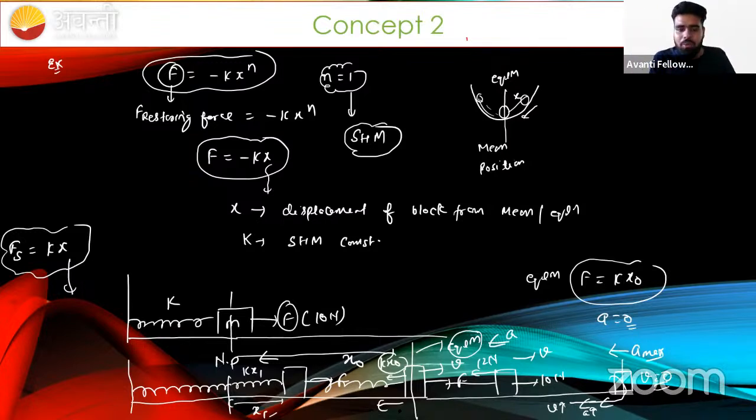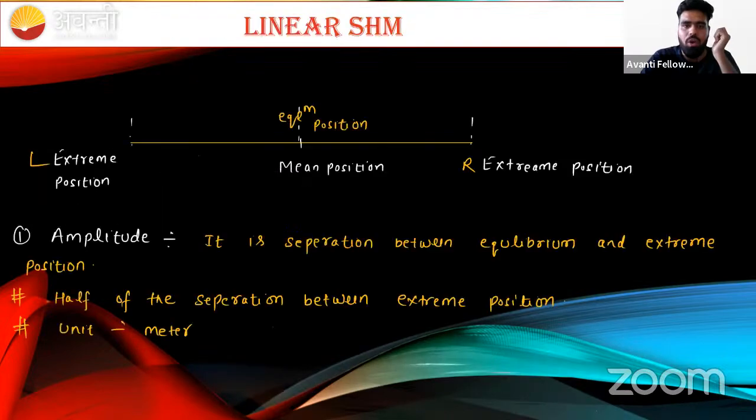Acceleration is acting in the rightward direction. Again, speed will be continuously decreasing. At this position, speed will become 0. So what we want to say is that this is the extreme position where the speed of the block will become 0. This is the left extreme position where the speed of the block will be 0. And this is the mean position.